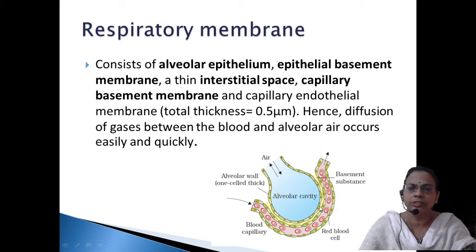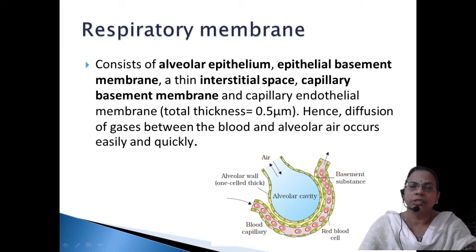Then there will be a space, you can see the yellow colored space, that is called the interstitial space. The word meaning is the space between the tissues. Here is one type of tissue, here is another type of tissue, so the space within the tissues is called the interstitial space. Then the capillary basement membrane. There will be a basement membrane, or you can say the endothelial cells of the capillary.